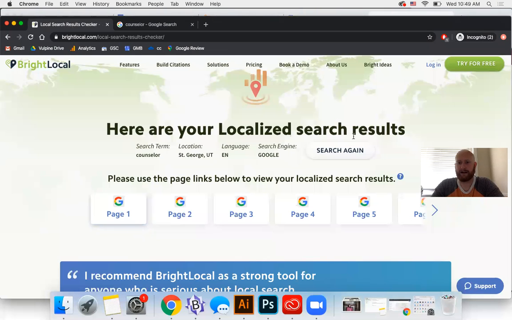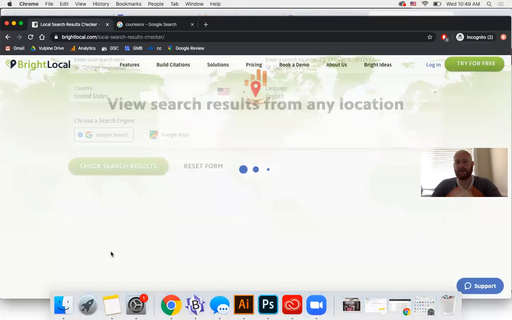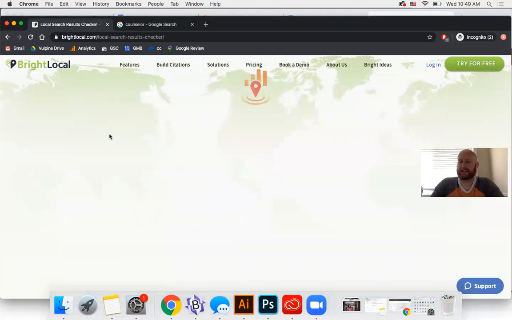So what a lot of people will do to help this process is add what's called a geo modifier. Instead of searching for counselor, they might go counselor in St. George, or St. George counselor, right? And I'm just going to look and see the search results and see how that might be different.